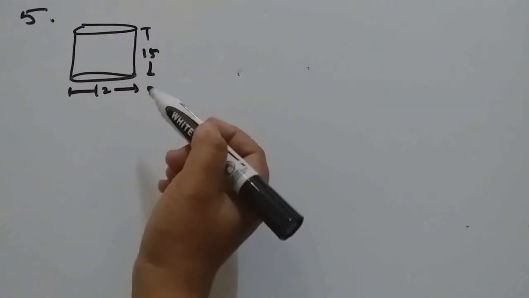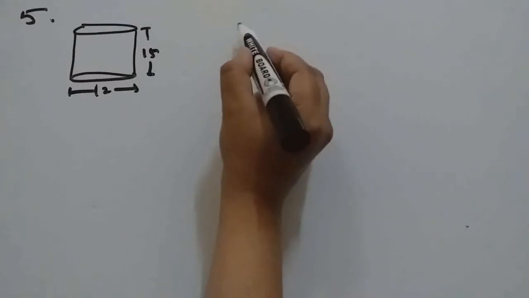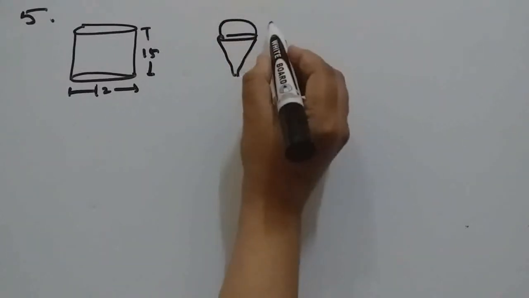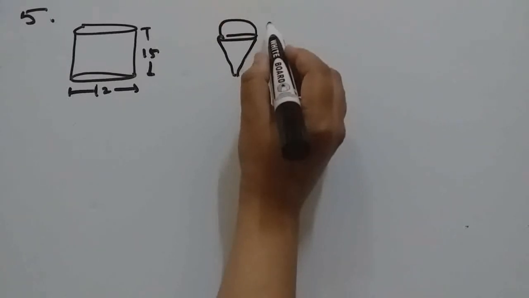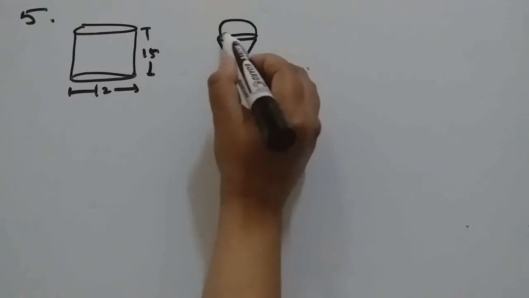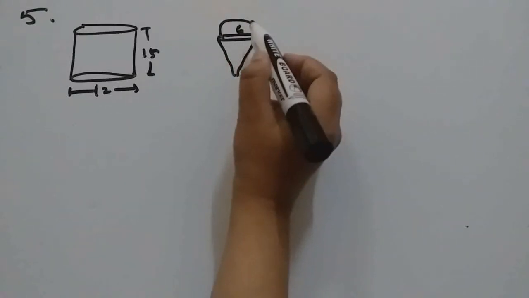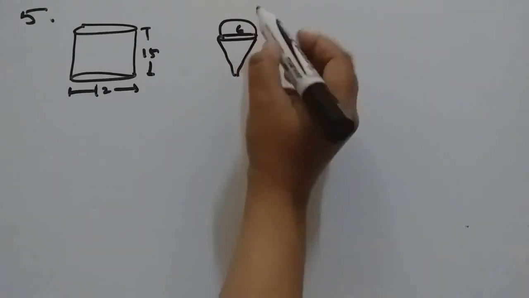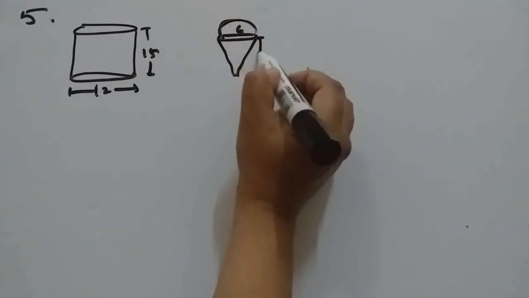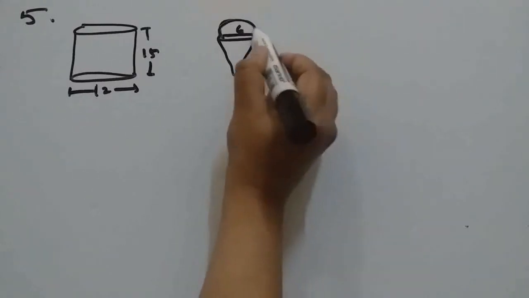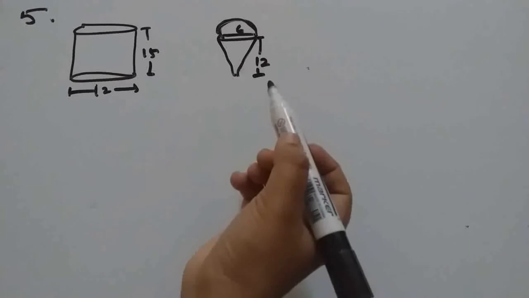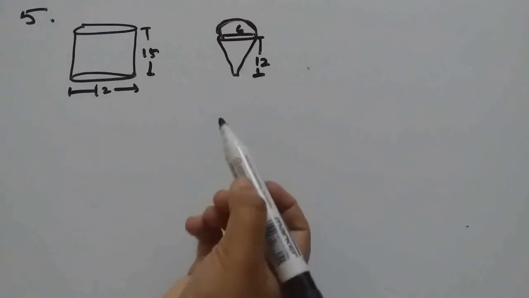Ice cream is to be filled into ice cream cones. The height is given as 12 centimeter and diameter 6 centimeter, having a hemispherical shape on the top. Find the number of such cones which can be filled with ice cream.